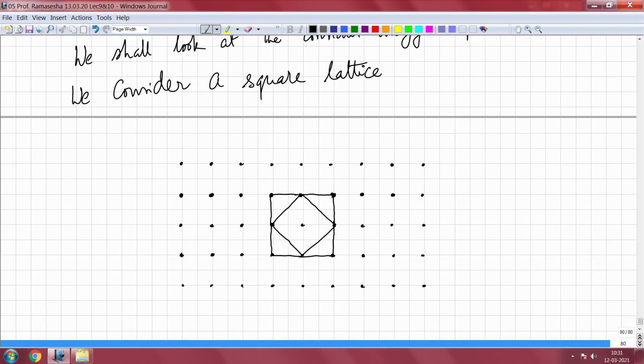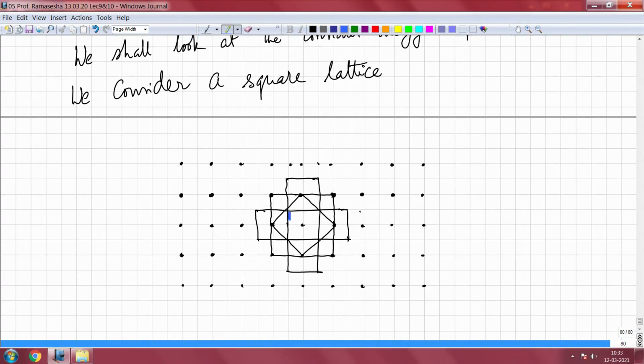So, if I want to look at the third zone, it is given by, we have, okay. Now, let me use a highlighter to show the different zones.